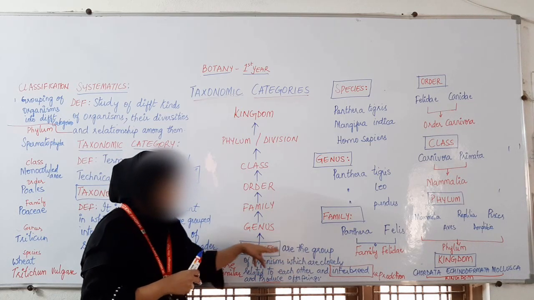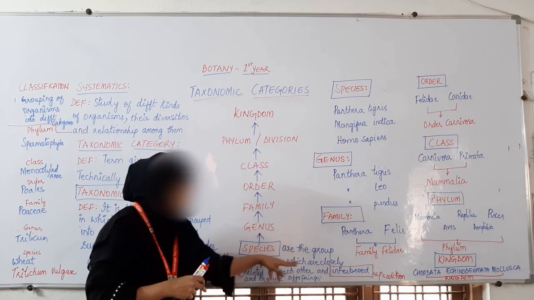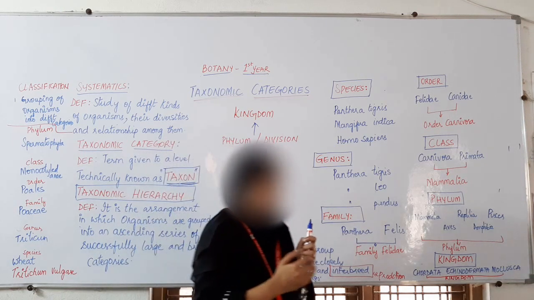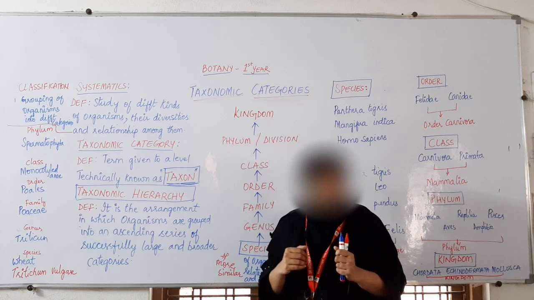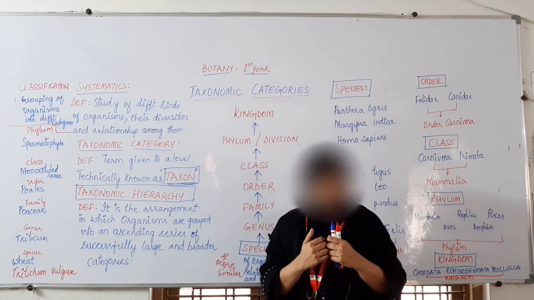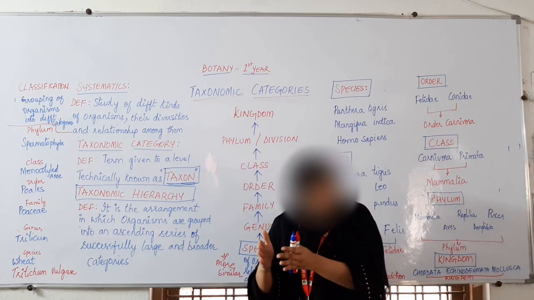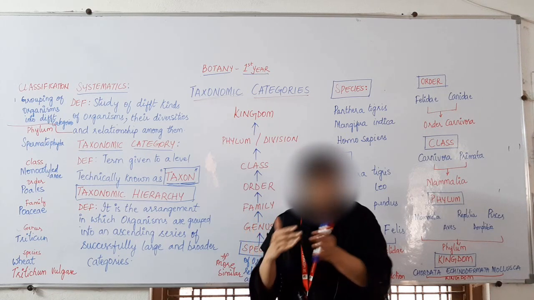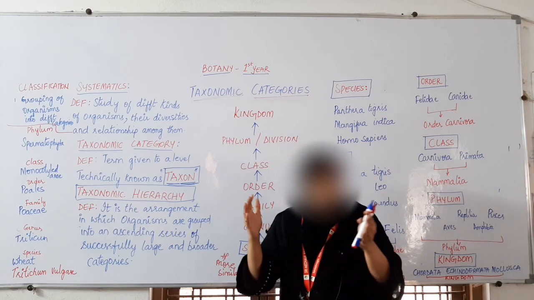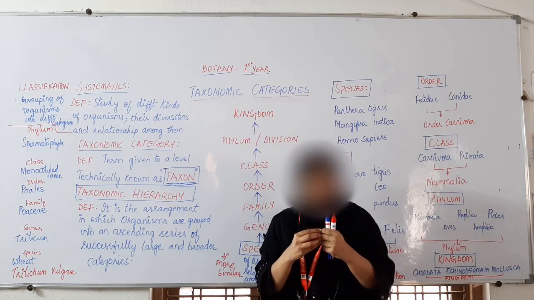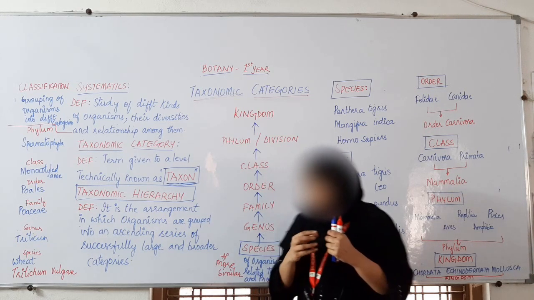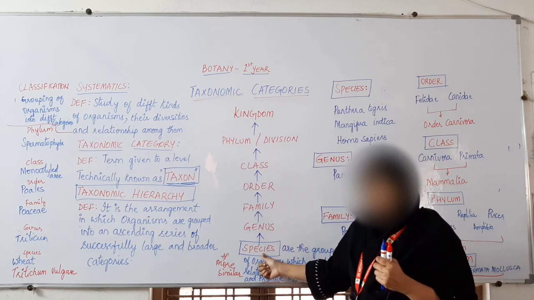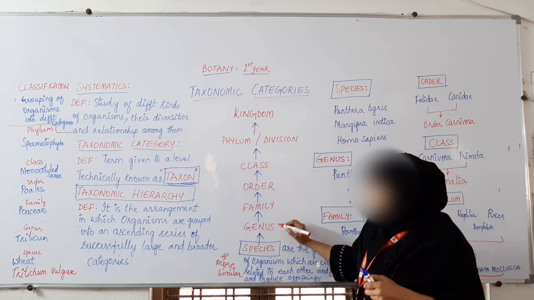Once again, species are the group of organisms which are closely related to each other. Here, cat is one species, dog is one species. Cat and dog cannot interbreed. One cat can interbreed with another cat, one dog can interbreed with another dog. A horse can interbreed only with a horse. So a group of closely related organisms which interbreed and produce offspring are called species.